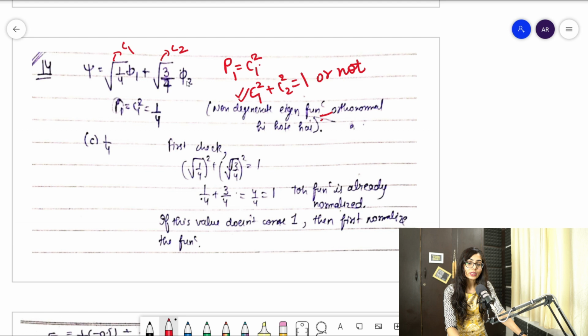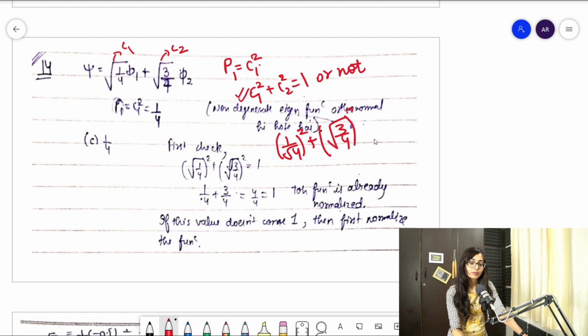If it is not equal to 1, then it should be a number other than 1. Then I'll be telling you in another example how to do such type of question when that is not equal to 1, clear. But here we'll check whether it is coming equal to 1 or not. So let's see. I will take C1 square plus C2 square is equal to 1 or not. So C1 square is root 1 by 4 square plus C2 square is root 3 by 4 square, clear.